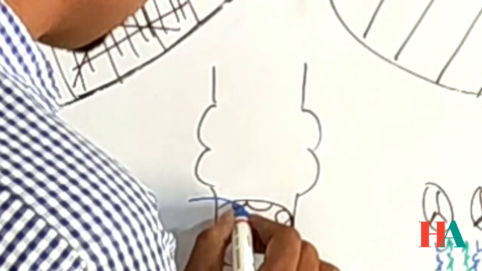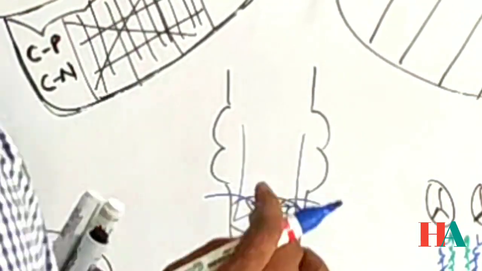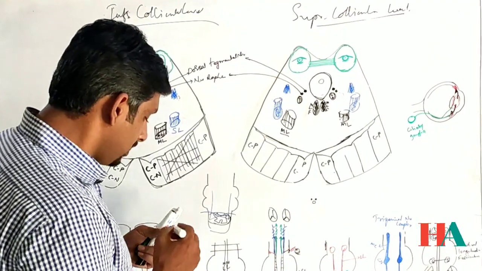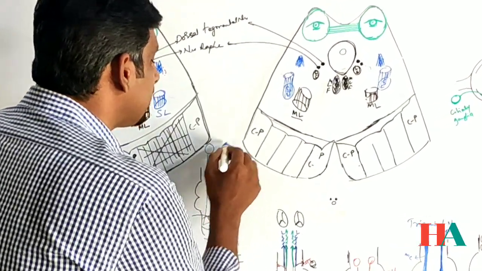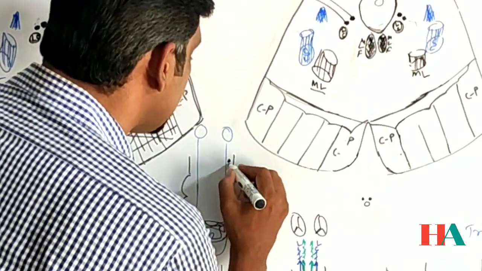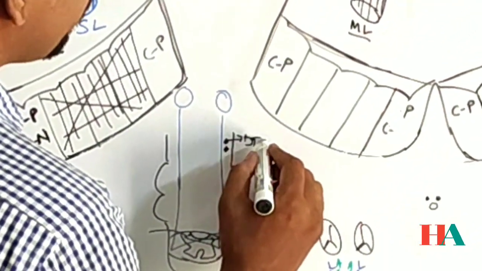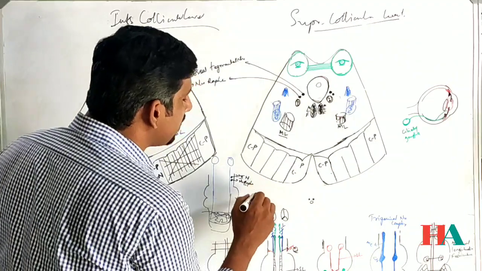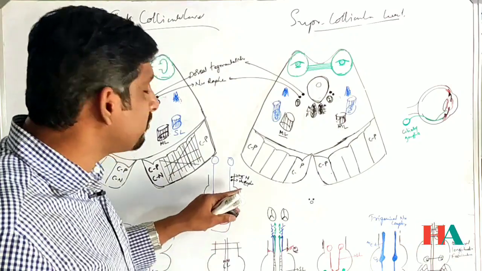The first neuron ends and the second neuron carries on, the spinothalamic tract which carries pain, and continues to the thalamus and relates to the cerebral cortex. So what do these two start here? This is the dorsal tegmental nucleus, and this is the nucleus raphe. There are many raphe nuclei, and this is one part of the reticular formation.